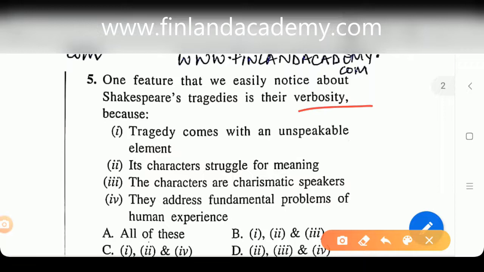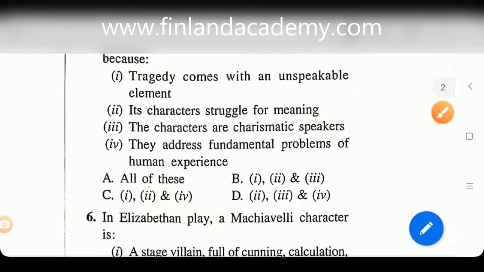We see most of the characters of Shakespeare, they struggle for meaning throughout the play. 3. The characters are charismatic speakers. Yes, there is no doubt about it. They are very charismatic. 4. They address fundamental problems of human experience. They do. All his plays. So, again, we don't need to think about it. It's gonna be all of these, right?